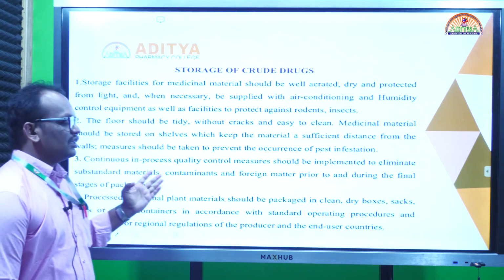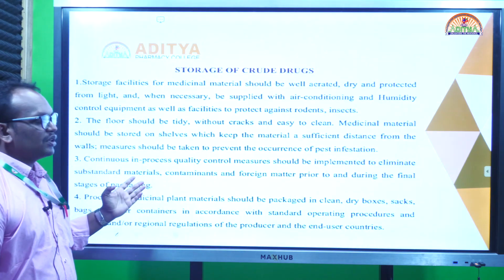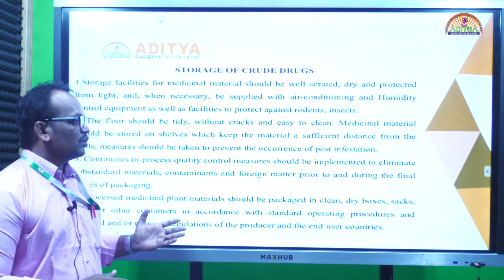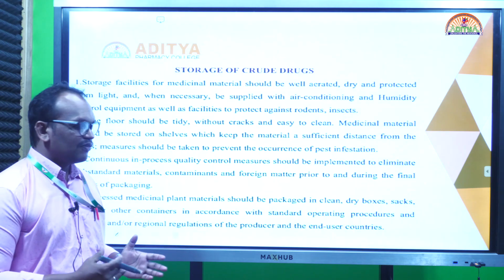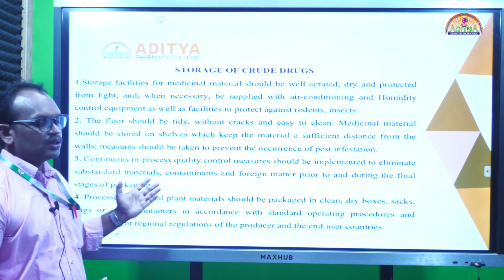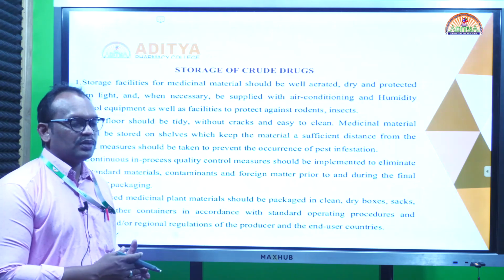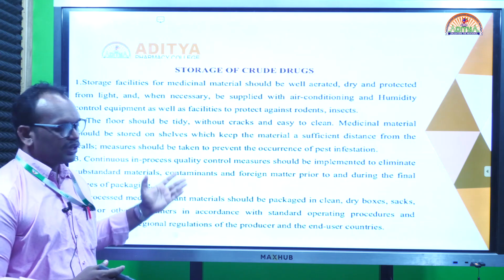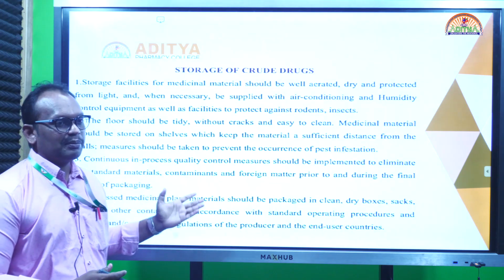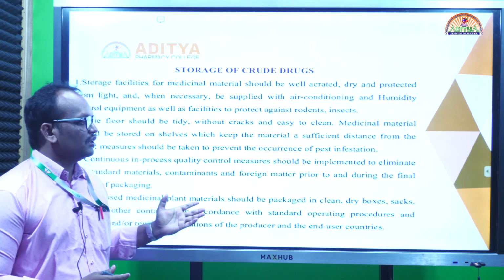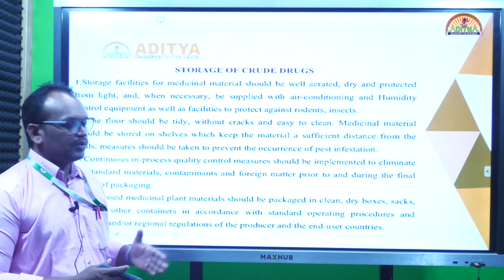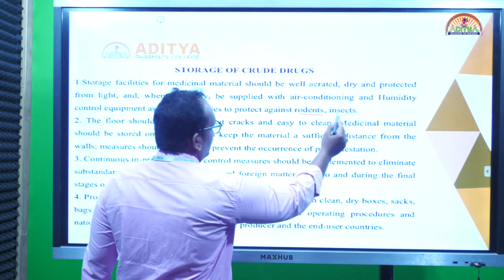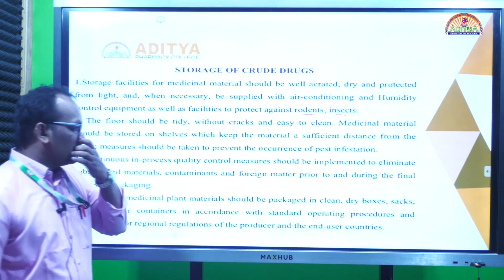Storage of crude drugs. Generally, storage of crude drugs is also very important. Some drugs are stored in amber colored glass, sometimes we store them in wooden boxes. So based on the plant material, we use different methods to store. During the storage conditions, we also have to follow the same precautions, like preventing rodent attacks and microbial contamination. We also have to maintain the temperature during storage, and light and air exposure should be minimized. Generally, vegetative drugs face more rodent and insect attacks, which must be prevented during storage.